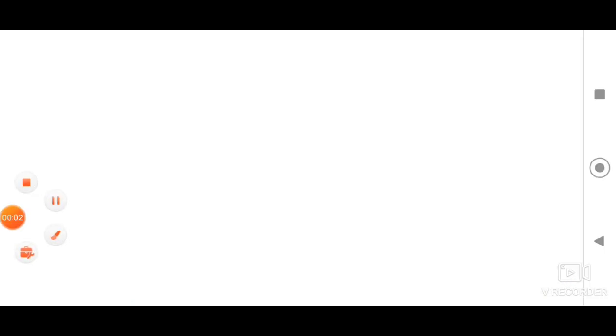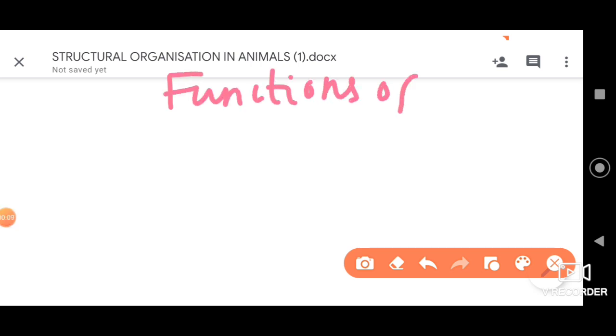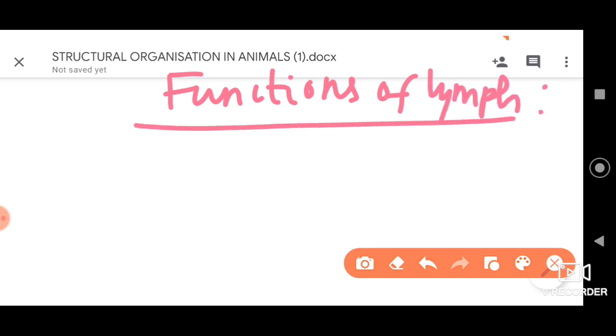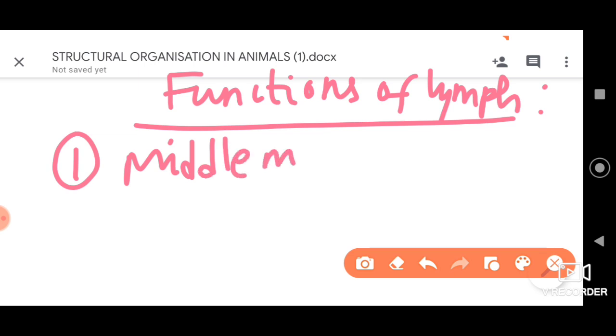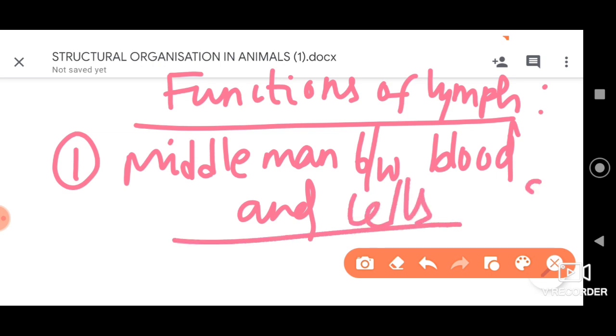Dear students, let us understand a few important functions of the lymph. First important function of lymph is that it is called the middleman between the blood and cells. Why do we call it so?